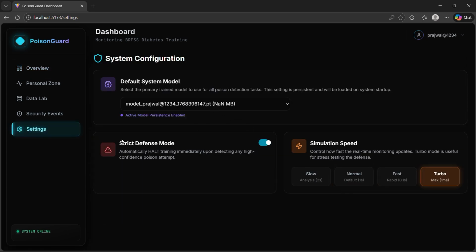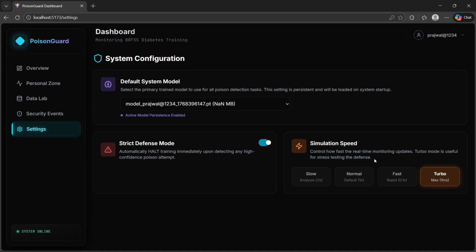And the next thing is strict defense mode. Now I'll explain what strict defense mode is. Okay, imagine you are a company which has connected this application to your AI model. Now what happens is when your AI model is getting the data, it will detect poison data. Poison data should be halted from going to the AI model, right? So you can just halt the system here. Once you get the poison data, you just stop the system and tell them don't send anything. That's the thing. And then the last thing is simulation speed.